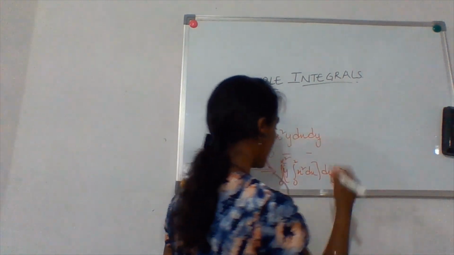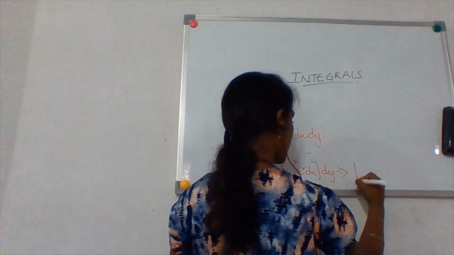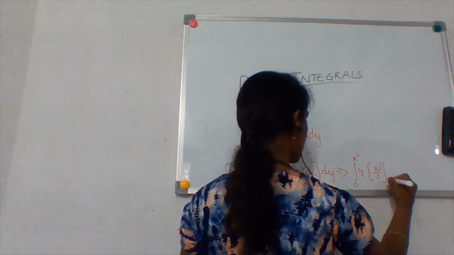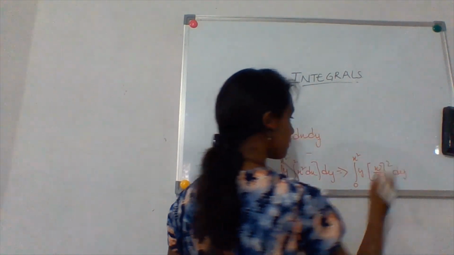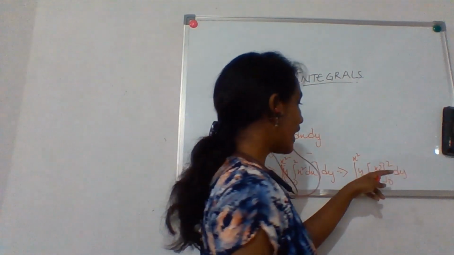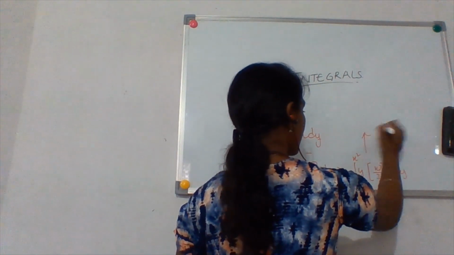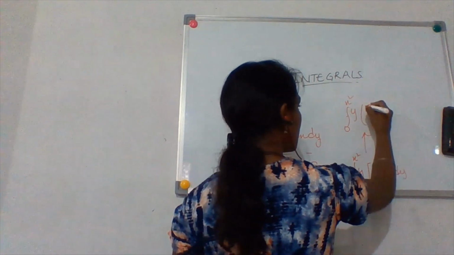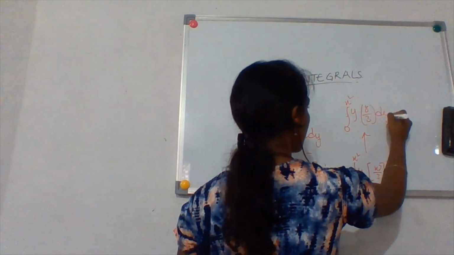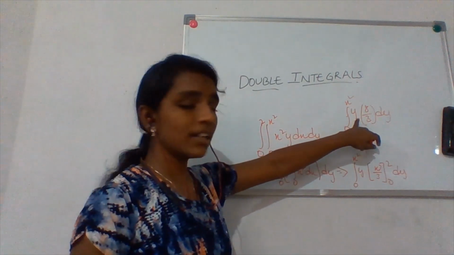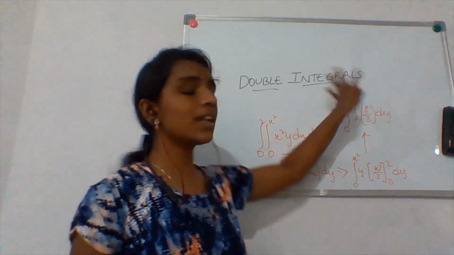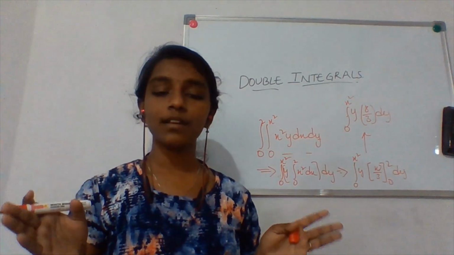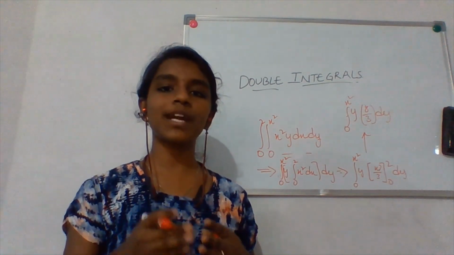Now if I integrate, 0 to x square, y into x cube by 3, with limits 0 to 2, dy. And now I'll get some constant, something like the integral from 0 to x square of y into 2 cube, which is 8, by 3, dy. Now if I integrate with respect to y and substitute the limits 0 and x square, I will get an answer in terms of x square, but not a constant. But what am I supposed to get? I am supposed to get a constant.